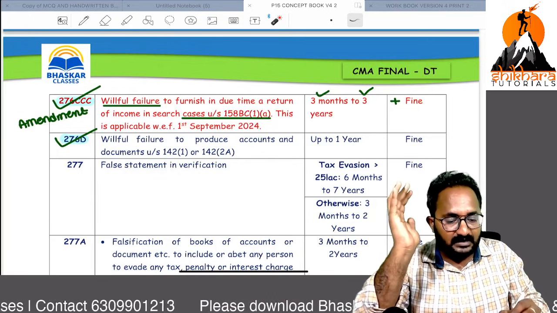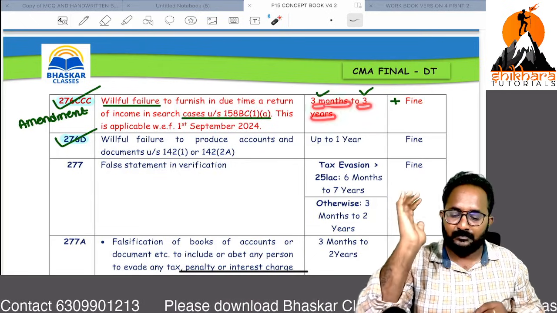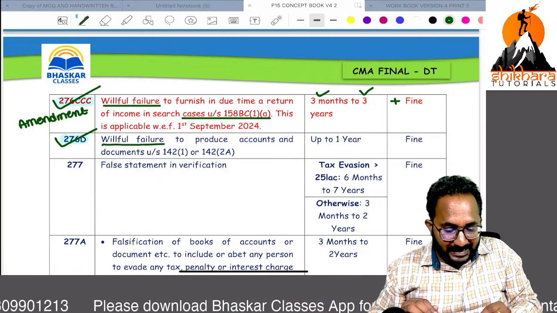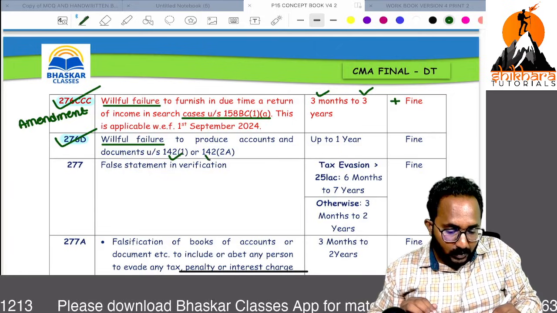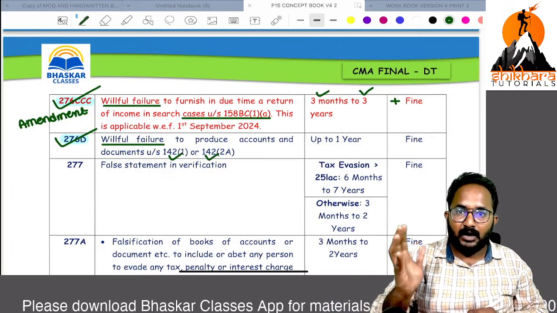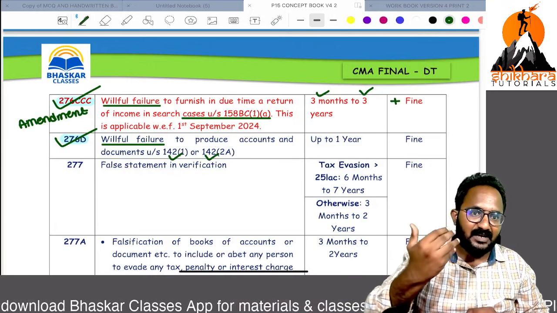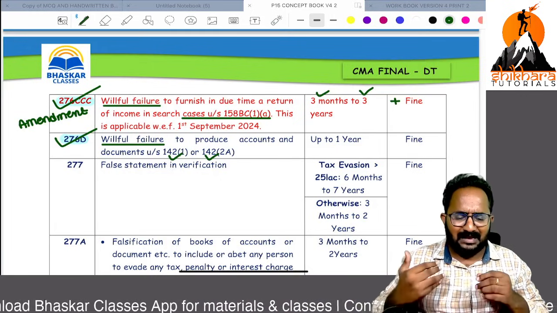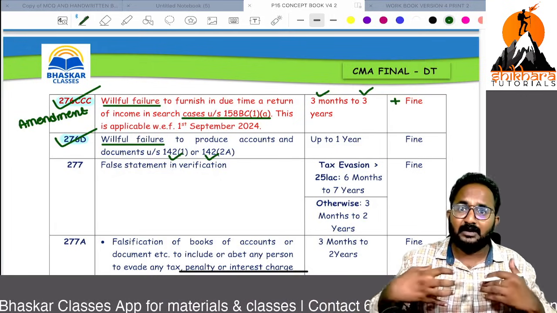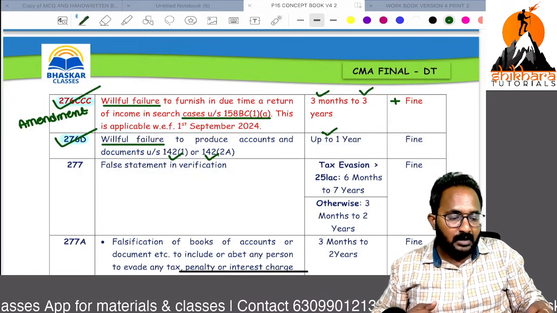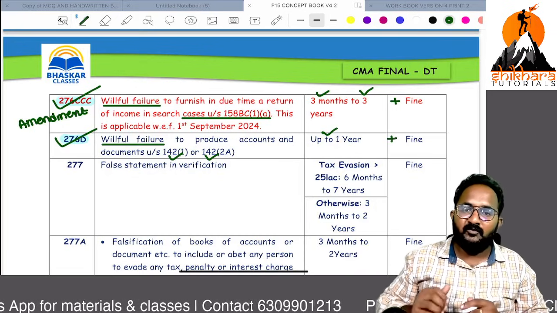If you do not file, 3 months to 3 years. Next, willful failure to produce accounts under sections 142(1) and 142A. 142A is special audit, 142(1) is notice, that is inquiry before assessment. They are asking for the accounts and documents, but you intentionally do not submit them. That is why you face up to 1 year along with the fine.